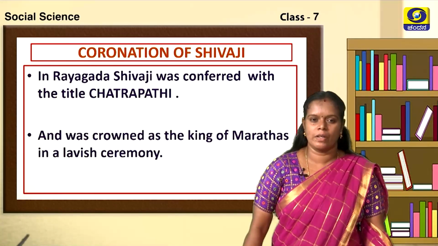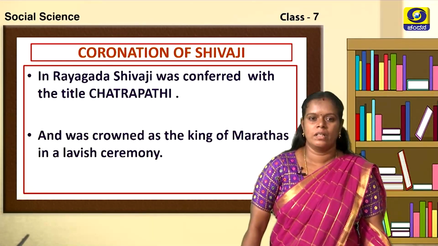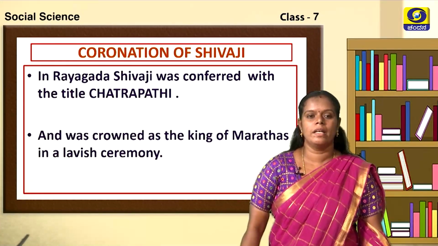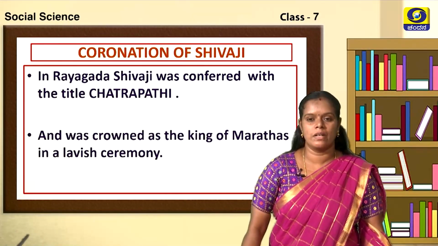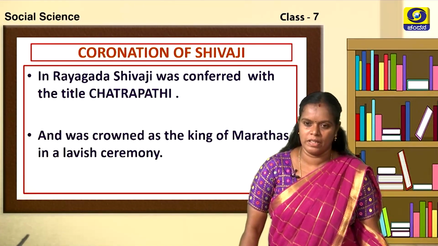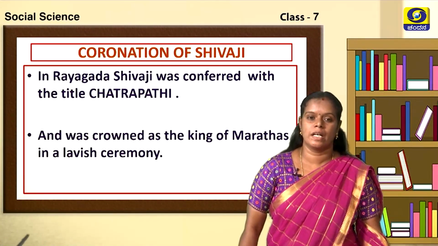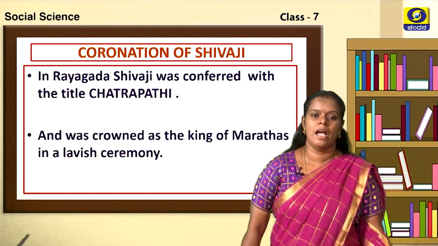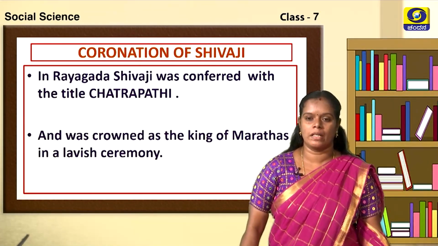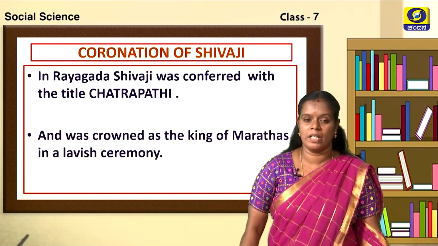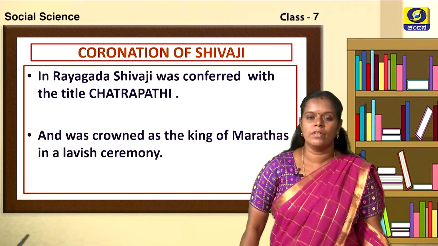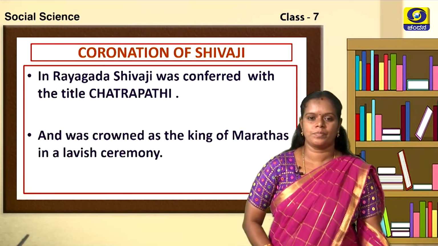Coronation, in Kannada we can call it Pattabhisheka. A king ascending the throne can be called coronation. In Raigad, Shivaji was conferred the title Chhatrapati. The word Chhatrapati here means emperor, and he was crowned as the king of the Marathas in a very lavish, luxurious, rich ceremony. He was conferred the title Chhatrapati.